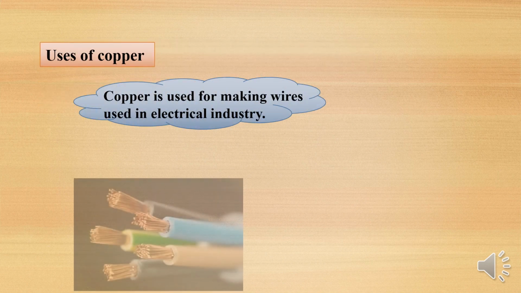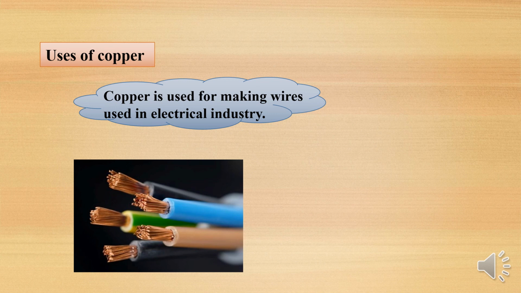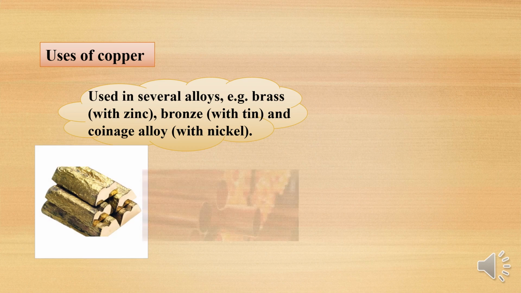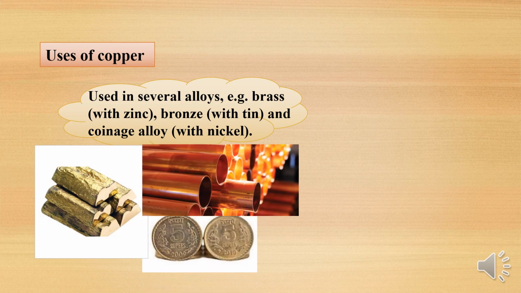And the next is uses of copper. As you know, copper is the best conductor of heat and electricity, so that's why it is used in electrical industries in the making of wires, like copper electrodes and heating coils. Copper is also used in the preparation of some alloys. For example, brass is made with zinc as well as copper, bronze with tin and copper, and coinage alloys with nickel and copper. These are the coins which are made using nickel and copper.